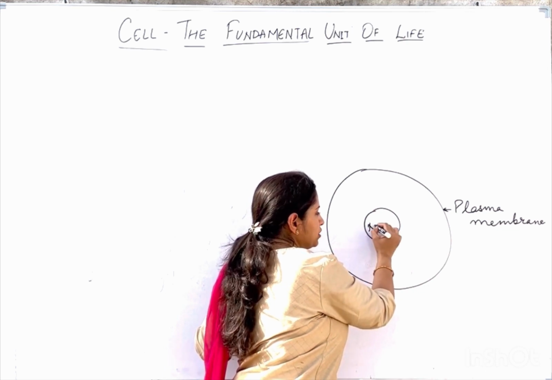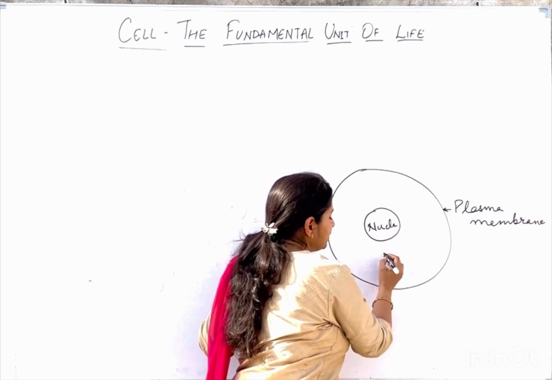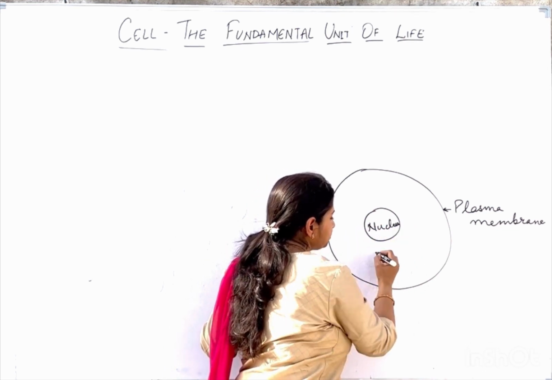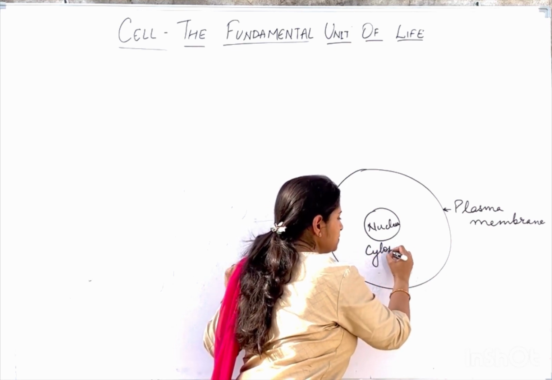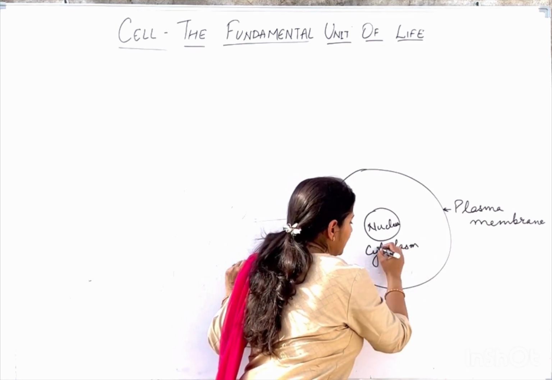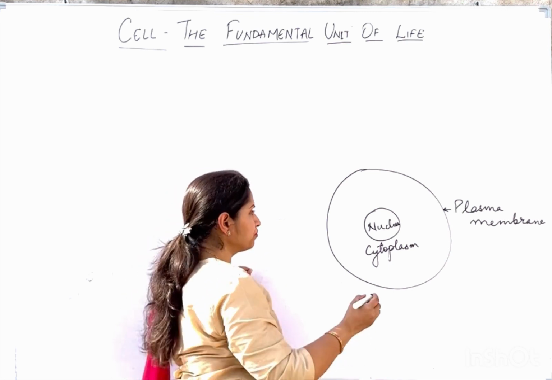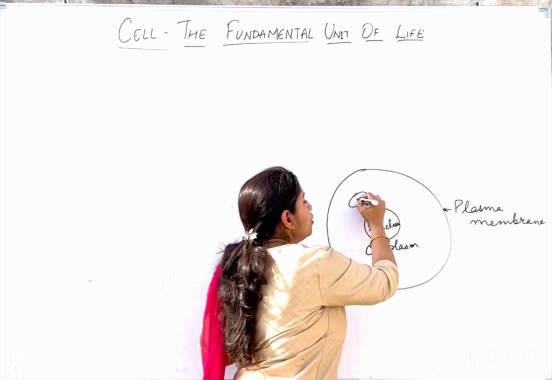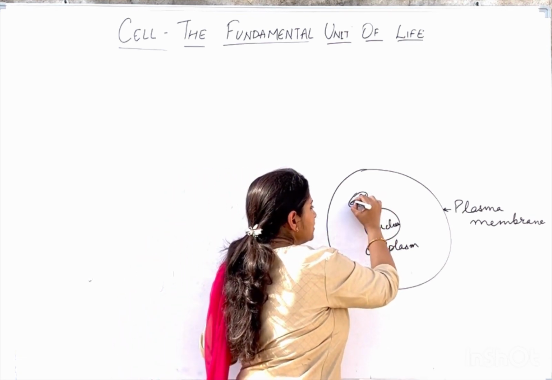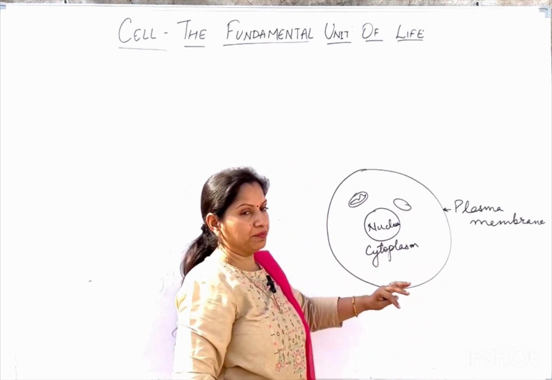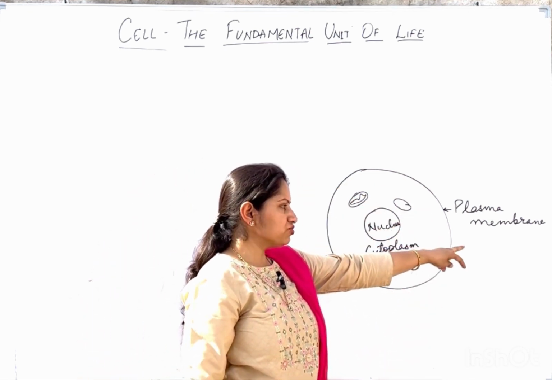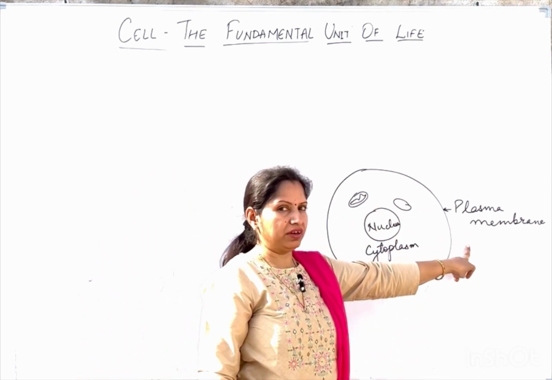We'll talk about it. Then there is the cell cytoplasm. And in the cytoplasm, we will see that there are many cell organelles. Various cell organelles are there that we are going to study. But right now, we'll be studying just the plasma membrane.